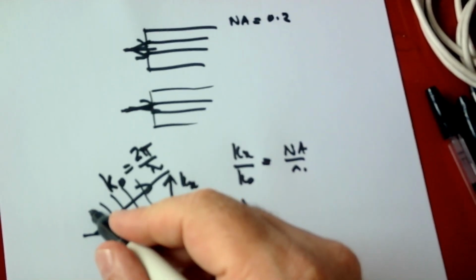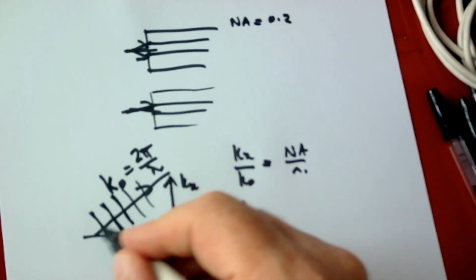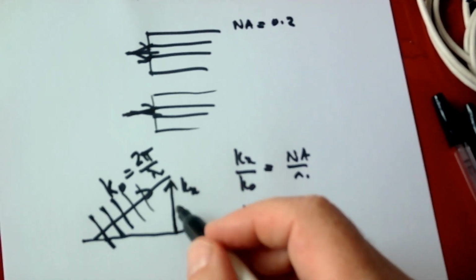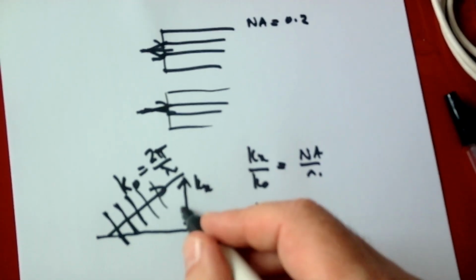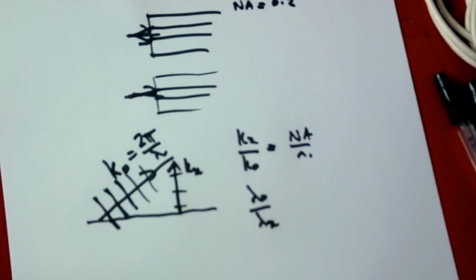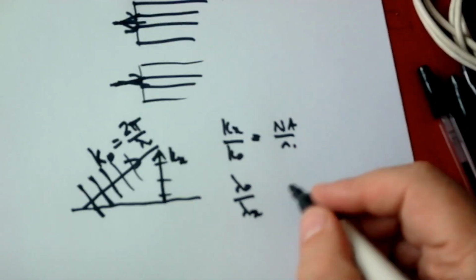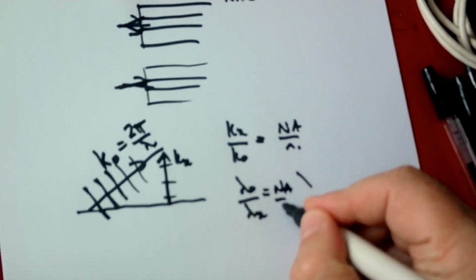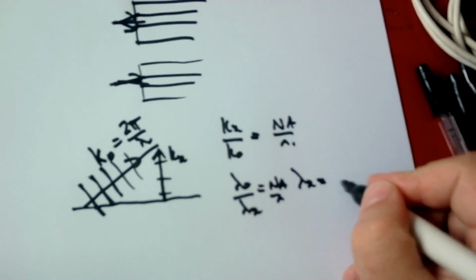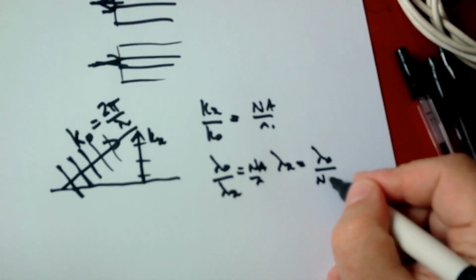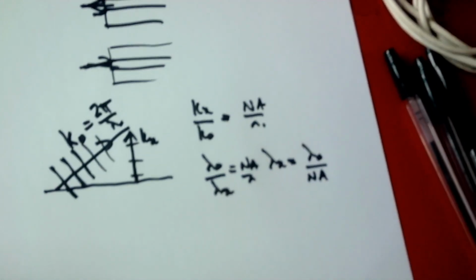So lambda would be the distance between the peaks, and lambda x, as we mentioned before, is the spatial frequency in the x direction. So therefore, I can clearly see that's equal to NA over n, that my spatial frequency in the x direction is my original divided by whatever the NA is.